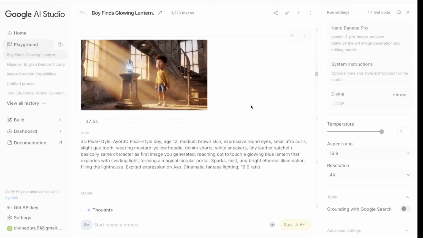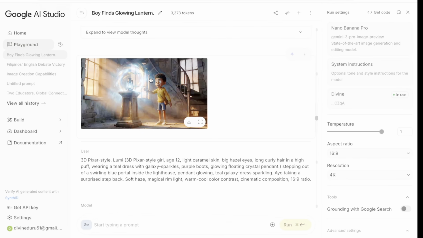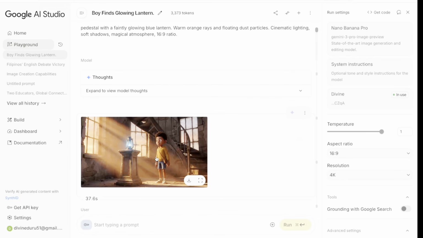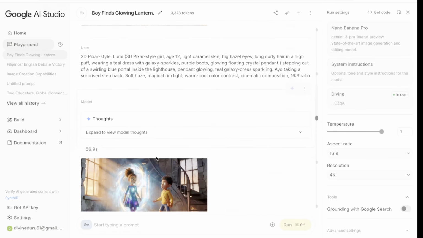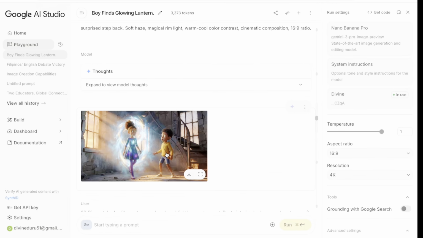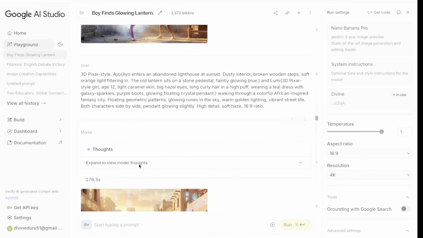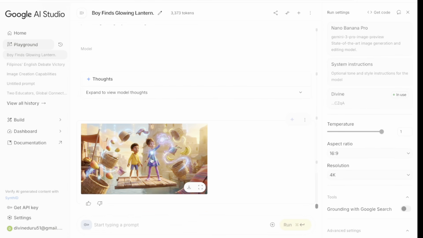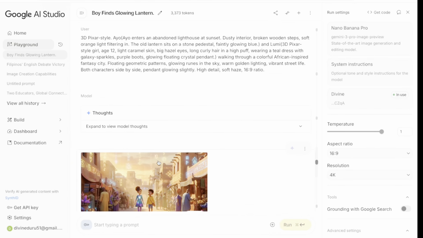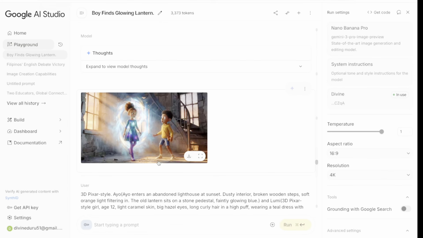So guys, now you're done with generating the images. Let's take a look so you can see the character consistency that this Google Nano Banana gave us, right? You can see this is the first image, the second image. Now if you check out the images, guys, it's already telling a story, right? As you scroll down right here, you can see that this character is still consistent. Now let's also scroll down again. You're going to see consistent characters, right? So this looks good. Now it is time for us to turn these images to videos.